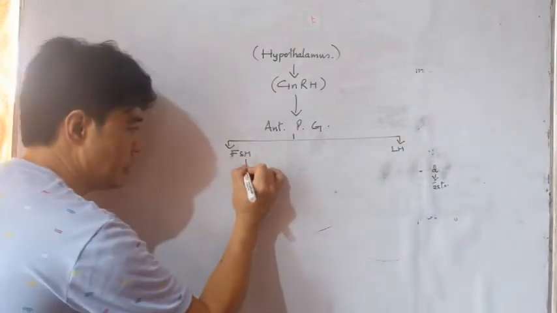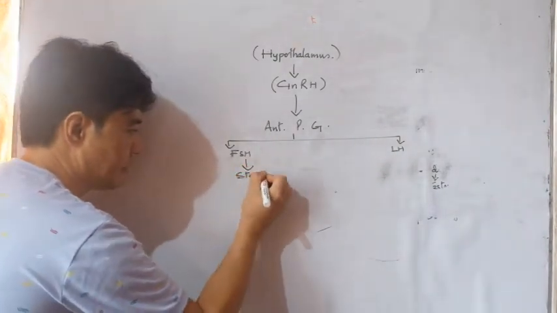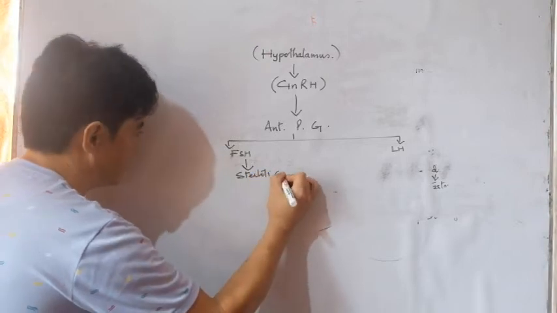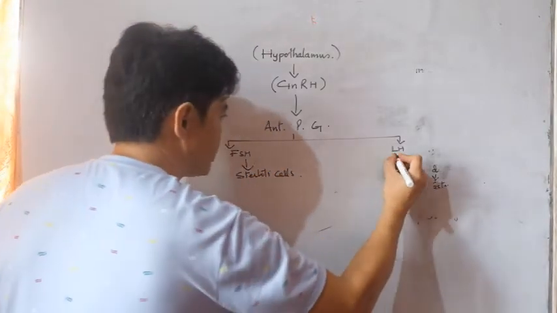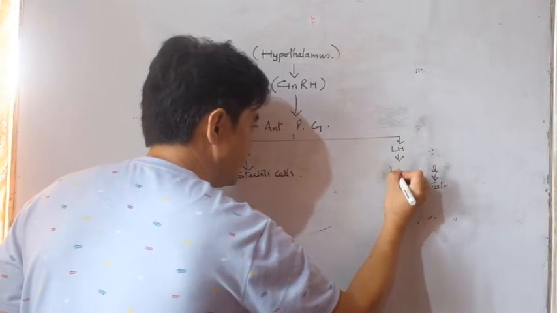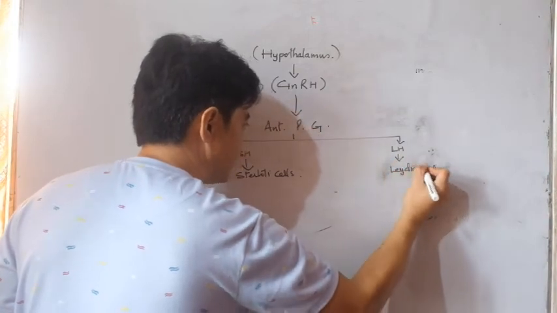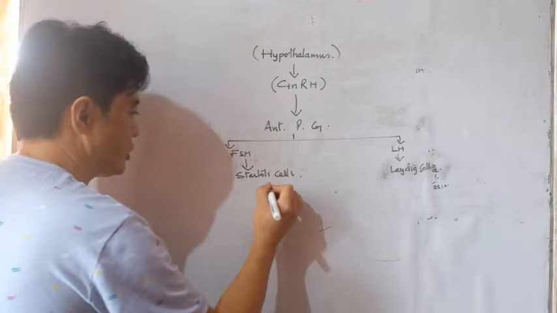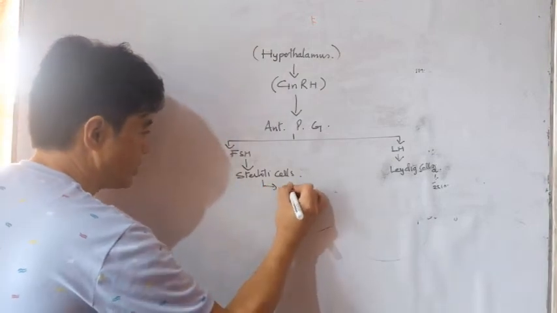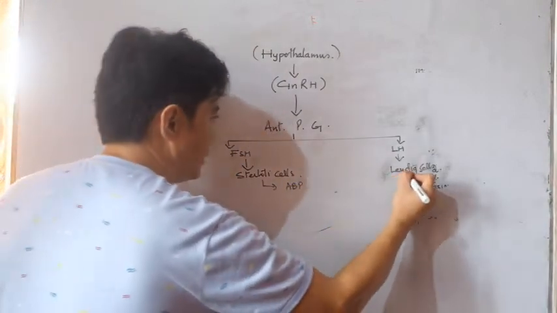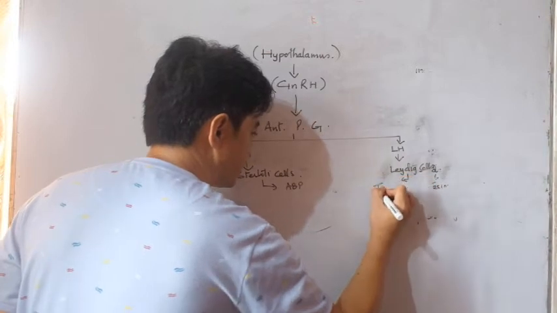FSH stimulates the Sertoli cells of testes and LH stimulates the Leydig cells of testes. Sertoli cells produce androgen binding protein and Leydig cells produce testosterone.